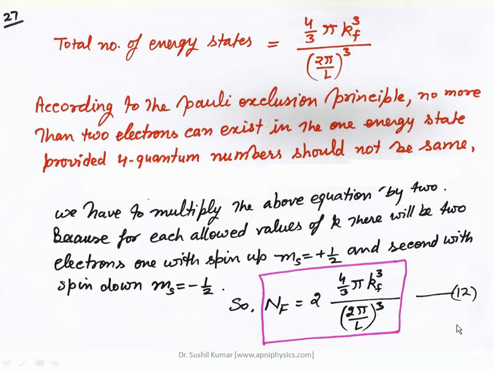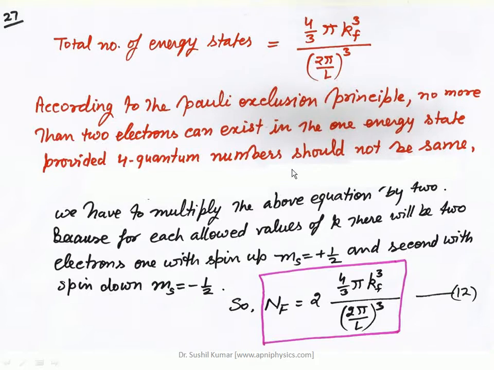If 3 quantum numbers are the same for the 2 electrons, the fourth one, the spin quantum number, will be different. Here we did not consider that concept.